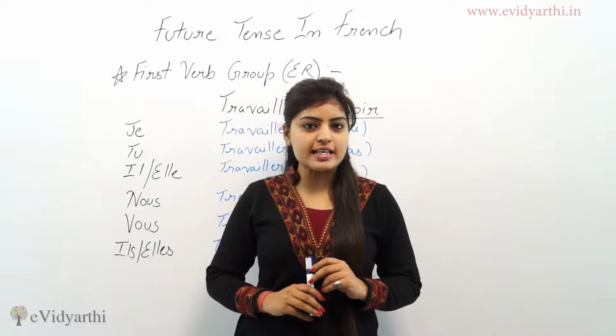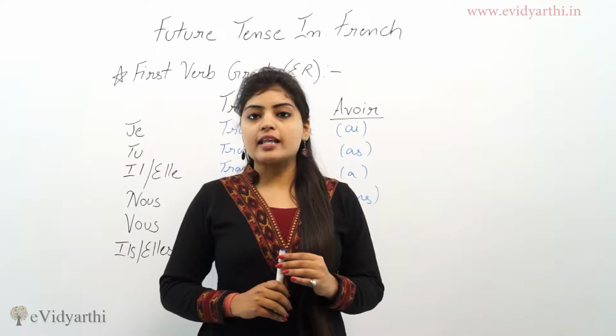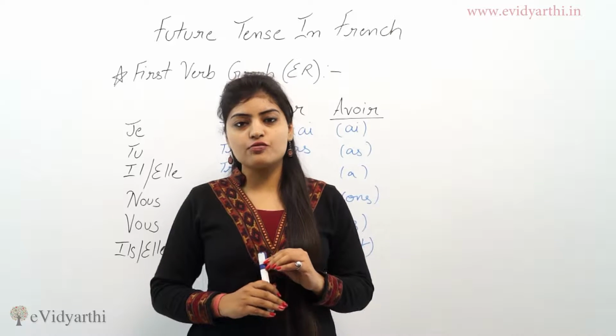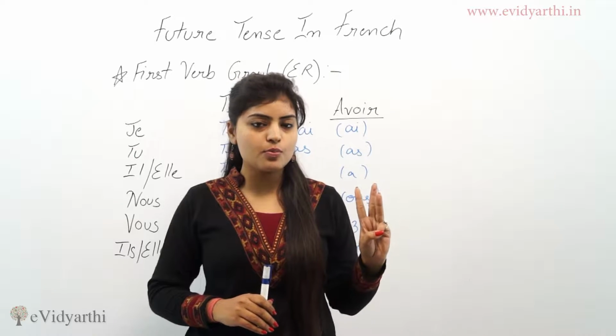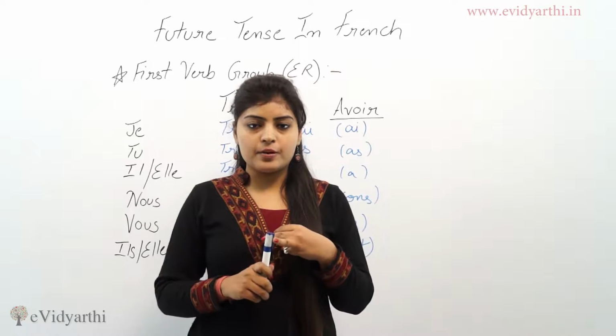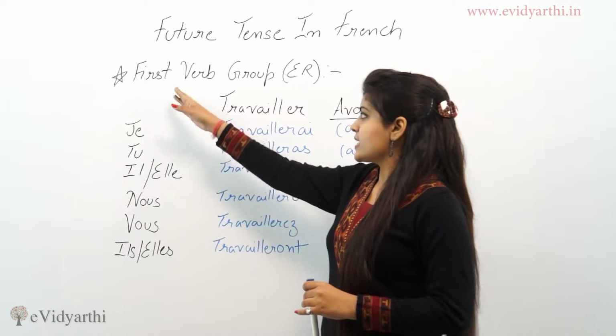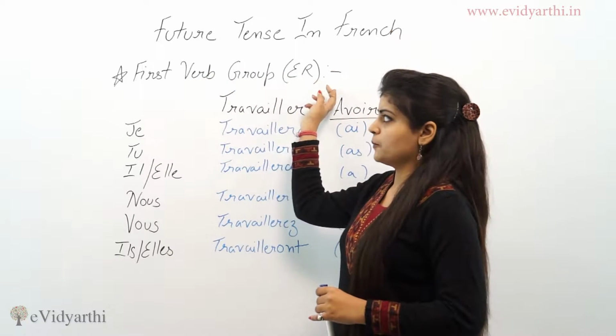So we use the future tense when we are talking about some future event. And there are conjugations for the future tense. We have three verb groups, which are ER, RE and IR. So we'll do each group one by one. First we are taking the verb group ER.